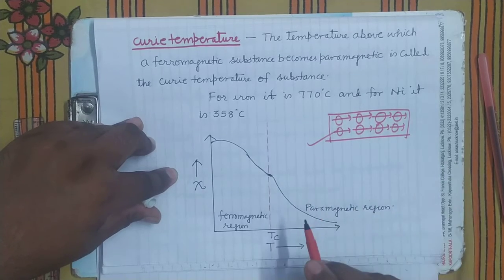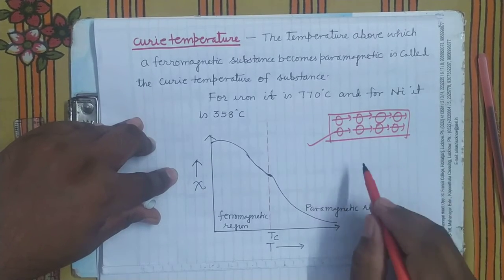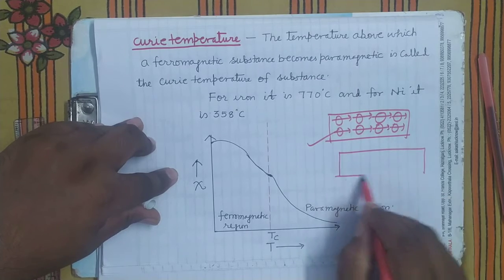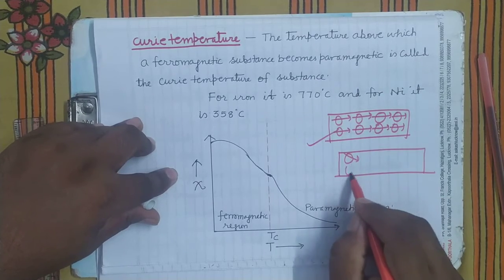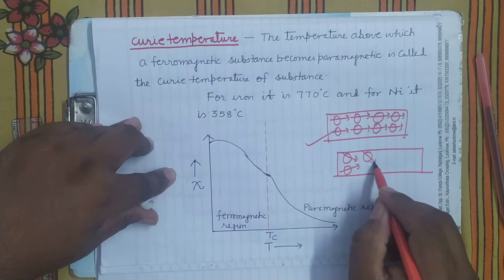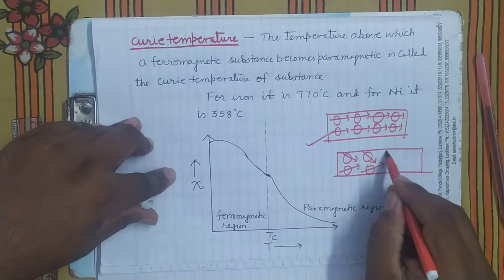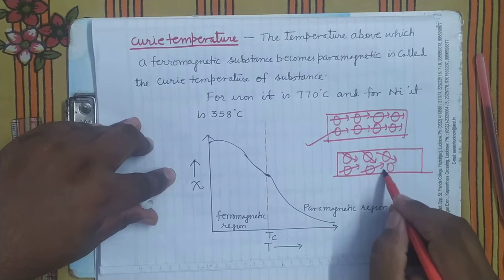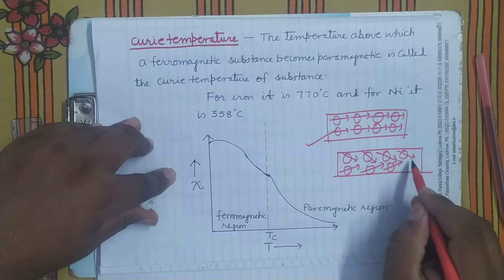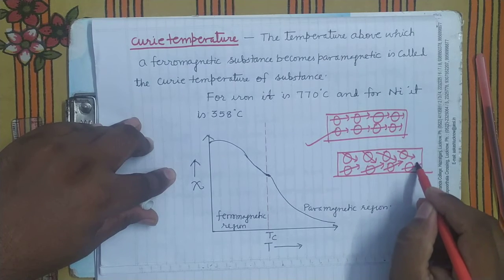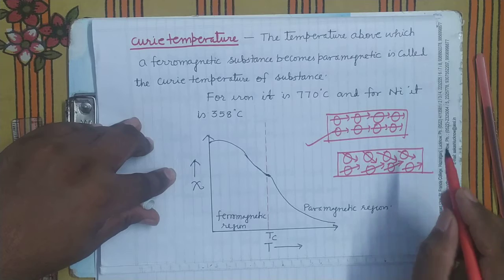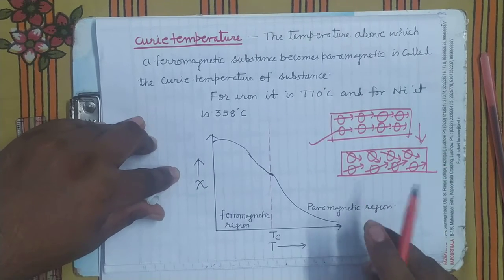When you increase the temperature, these atomic dipoles will start disorienting, and they will nullify some amount of the magnetic moment of each other. And when they nullify it, the magnetic moment will decrease.